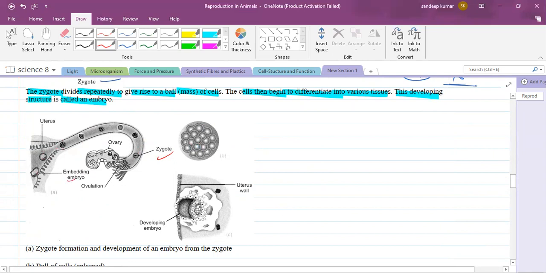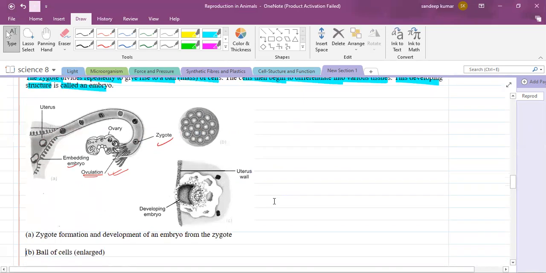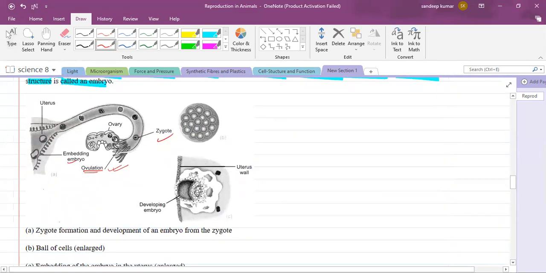Once the egg is released, this process is called as what? Ovulation. So the developing embryo is shown in this figure. From cells it forms tissues, tissues to organs, organs to organ systems. Slowly in 9 months it will develop everything. So this is the zygote formation and development of the embryo.